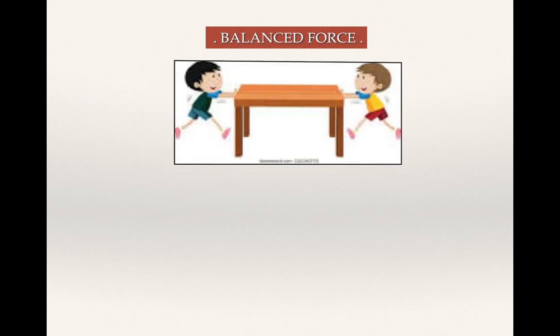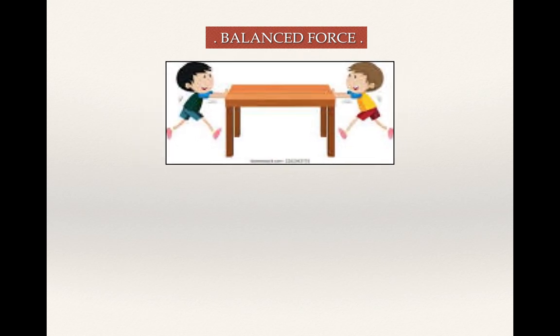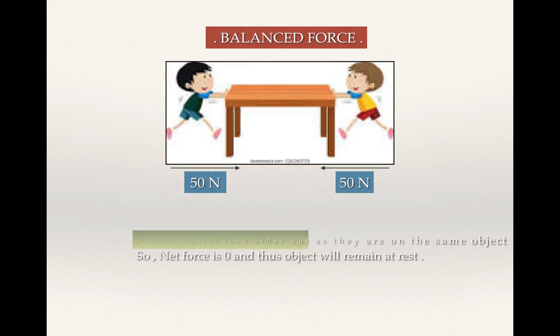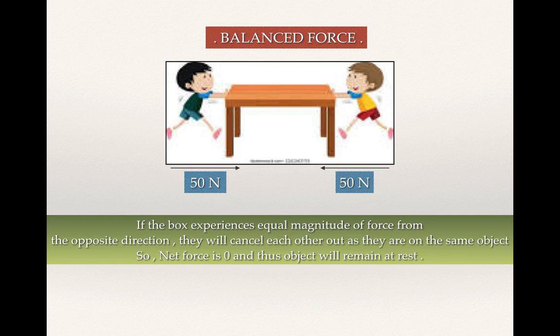Now there are two types of forces. First is balanced force. For example, imagine there's a box or a table and you and your friend are pushing it in opposite directions, and the magnitudes which you both apply are 50 Newton and 50 Newton. So remember that the force unit is Newton and it is denoted by capital N. This kind of force is known as balanced force, where the two forces which are opposite in direction are equal in magnitude. So they cancel each other out. So the net force is zero, and because of that the object does not move.